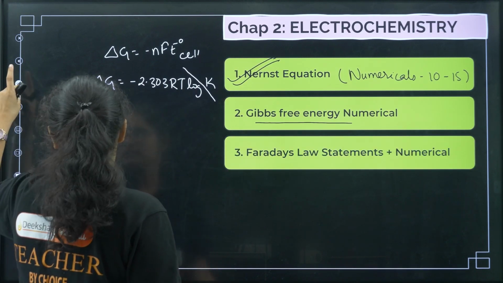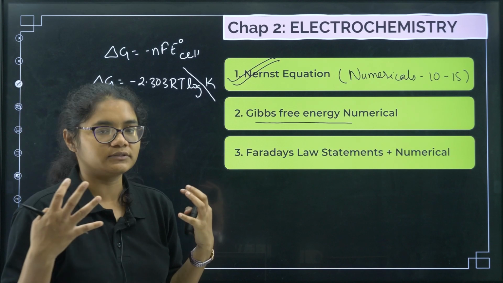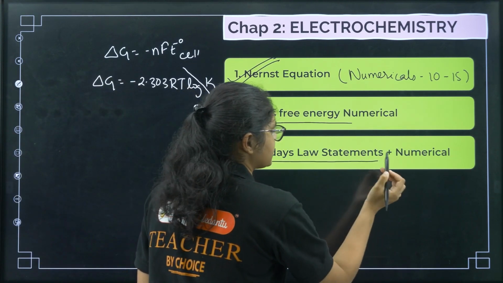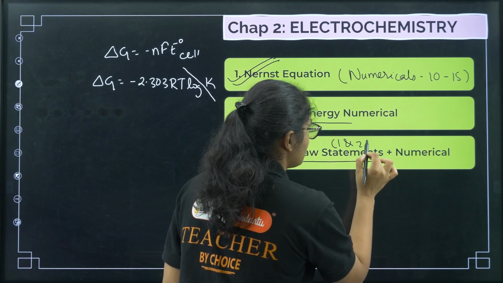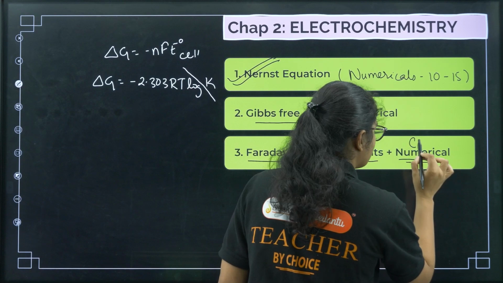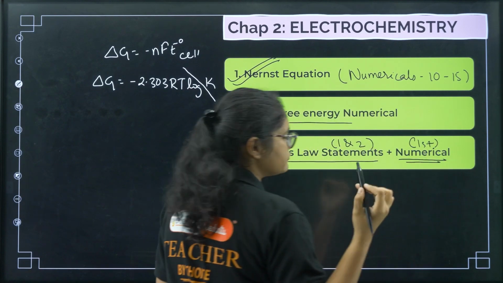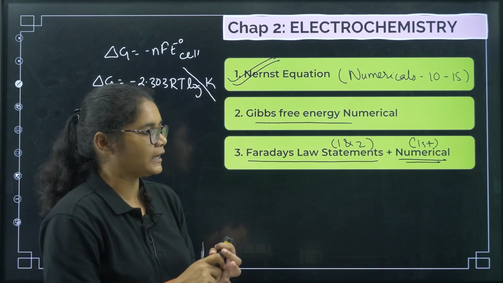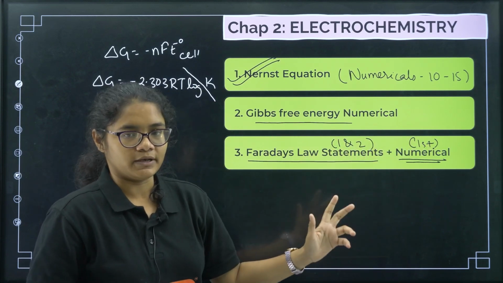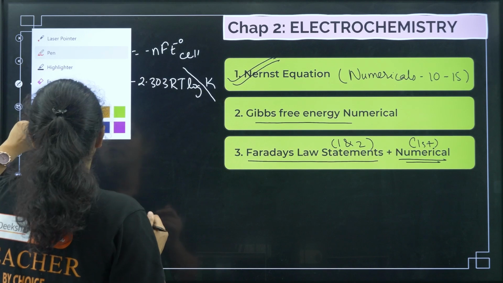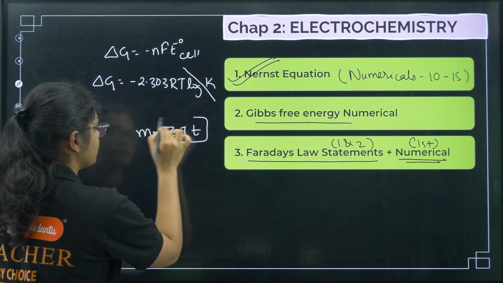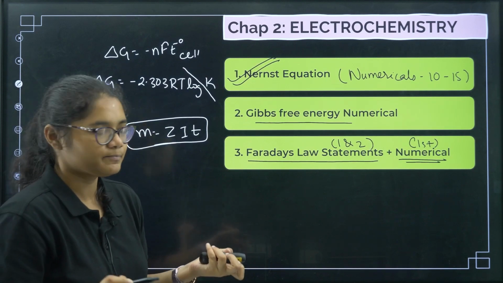Next, the theoretical concepts that you have to remember. In that, Faraday's law statements, both first and second law, and then numericals from Faraday's law. Generally there is more probability that the numericals will be from the first law. Most probably, but it can also be the second law, but focus more on the first law numericals, which include the formula m equals ZIt. Okay, practice more numericals of this formula.